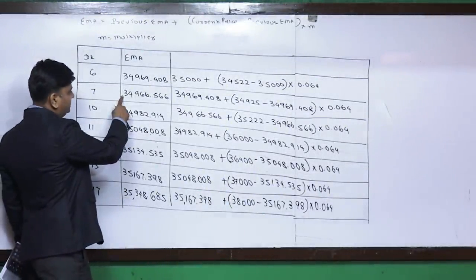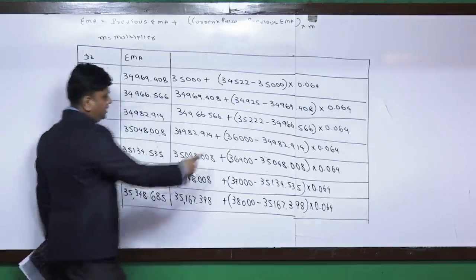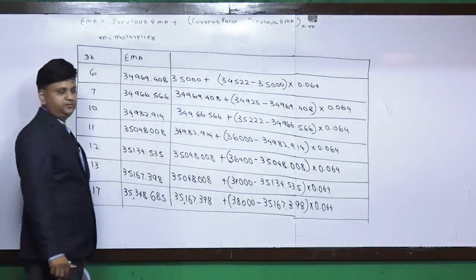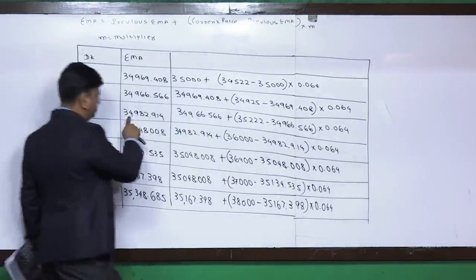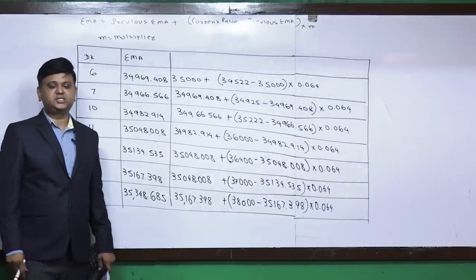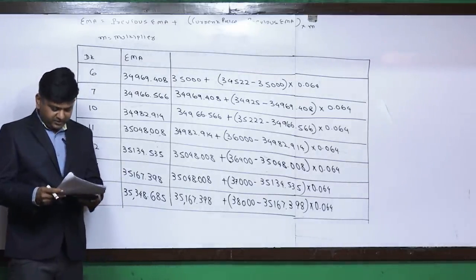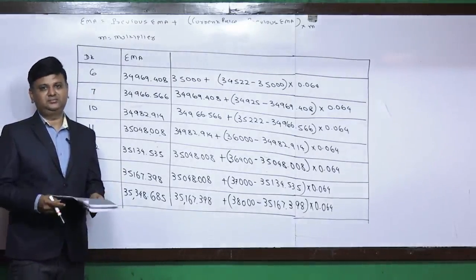This will be taken as previous EMA. Current price of the Sensex is given. So difference of these 2 into multiplier, and this value will be added to this. And that is the way exponential moving average is required to be calculated.